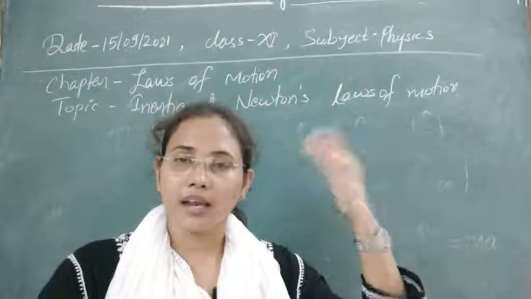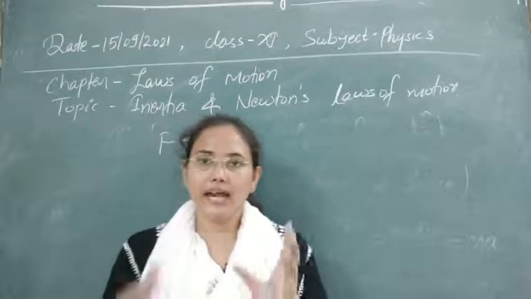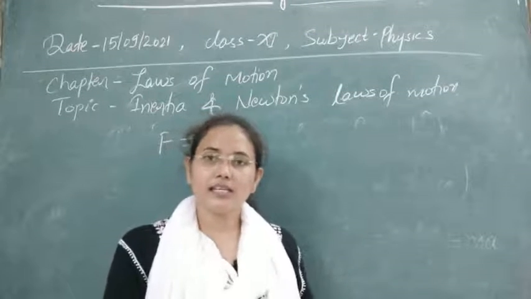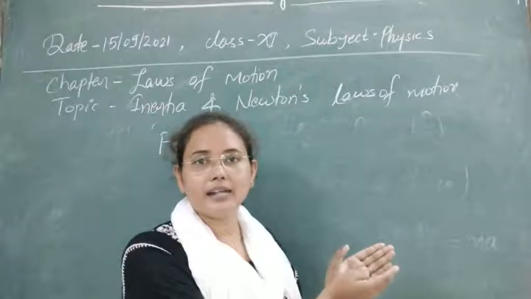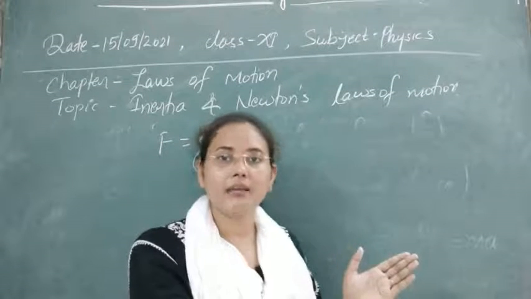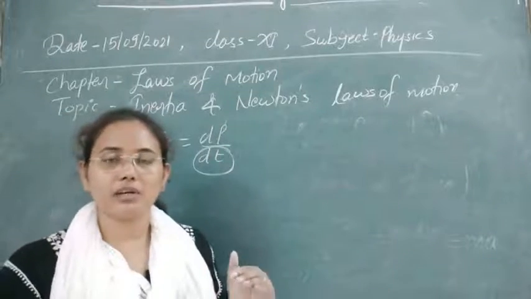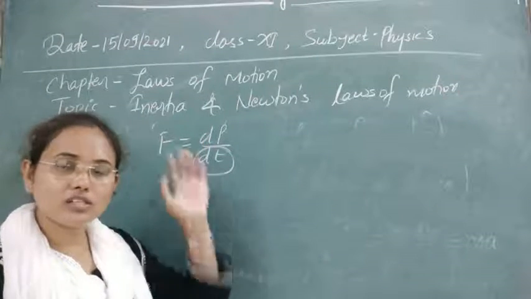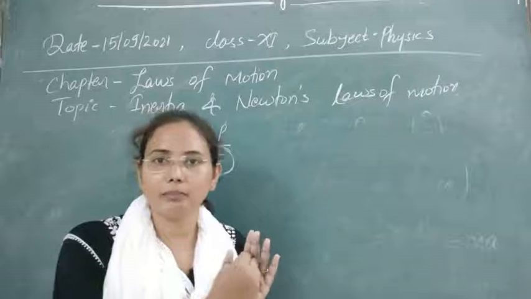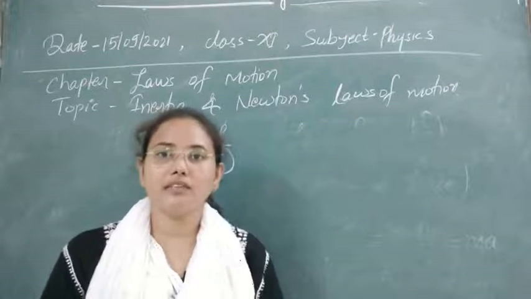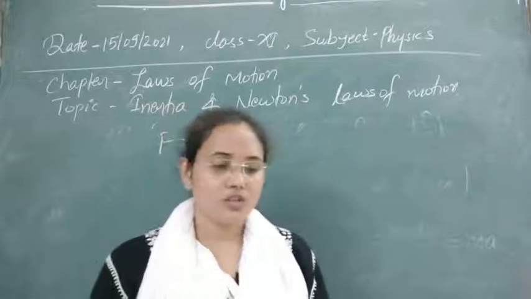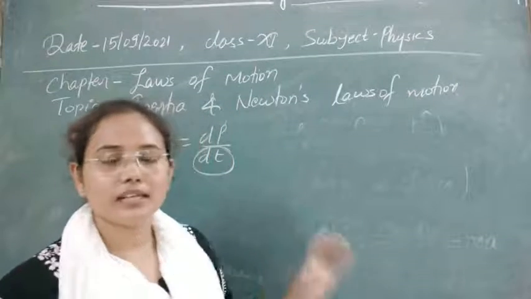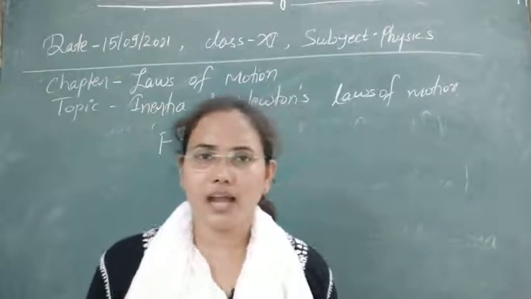Where do we use that equation in our daily life? In cricket, suppose the ball is hit by the batsman and a fielder wants to catch it, he takes his hand in a backward direction. The reason is that by taking the hand backward, he is increasing the time. The ball is moving at very high speed, but when we increase the time, this ratio decreases, and the force applied by the ball on the hand of the player reduces, so his hand is saved from the speed of the ball. This kind of thing we use in our life for the second law of motion. Again, we have a lot of examples.